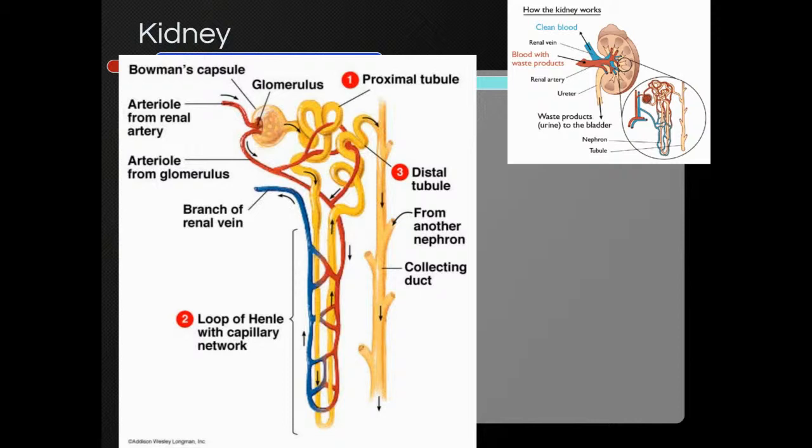Okay, this would be proximal, closest. This is distal, further away. This is the descending loop of Henle. This is the ascending loop of Henle, right? Goes down and goes up.